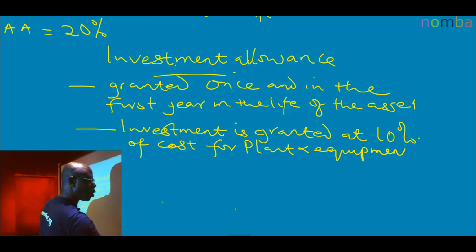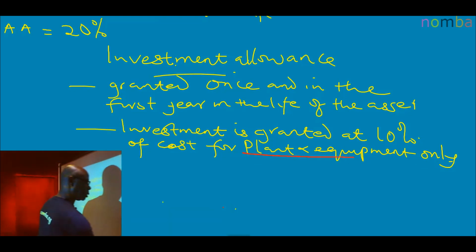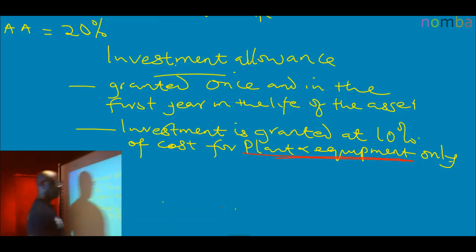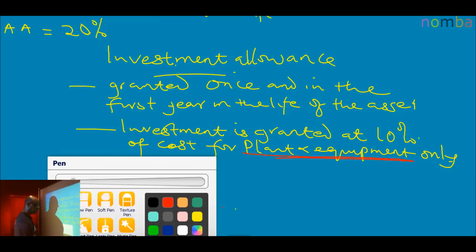Plant and equipment only. I will need to underline this, that you should remember that it is for plant and equipment only. That's the only type of asset that can claim investment allowance. Are you there? All right, we'll move on.